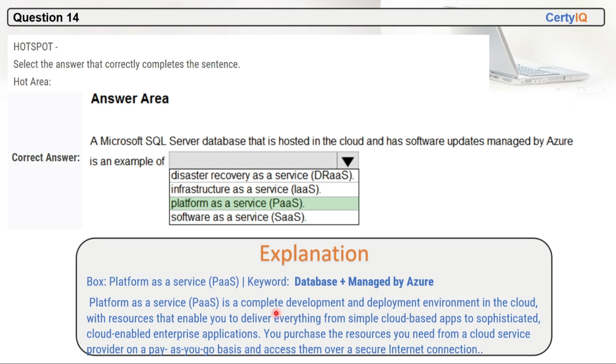Platform as a service is a complete development and deployment environment in the cloud with resources that enable you to deliver everything from simple cloud-based applications to sophisticated cloud-enabled enterprise applications. You purchase the resources you need from a cloud service provider on a pay-as-you-go basis and access them over a secure internet connection.